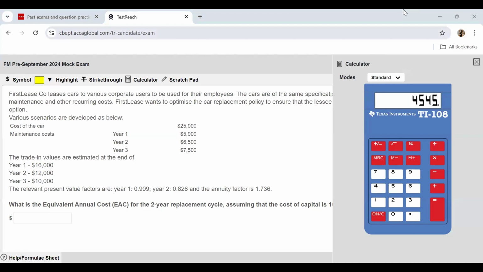And now, according to the question, they want to optimize the car replacement policy. So the trade-in value over here will be 12,000 minus what you have paid for maintenance already. So the trade-in value will be the difference of 12,000 and 6,500. So 12,000 minus 6,500 gives you 5,500. So this is what you will be getting in the trade-in.